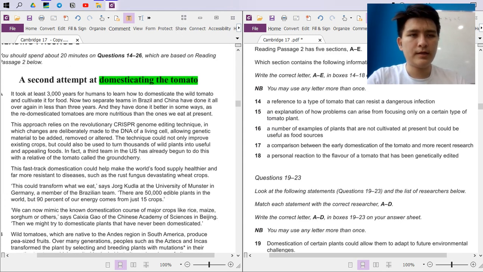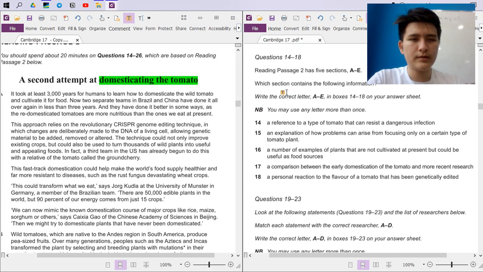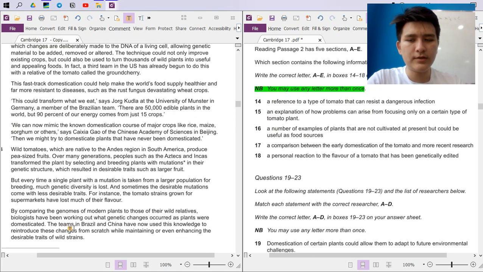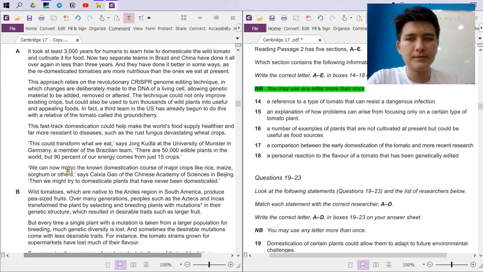Now I'm going to grab my highlighter and start highlighting the questions. It's important to pay attention to instructions. For example, NB, you may use any letter more than once. So this is a matching information question, I think, which means all these statements are located in every one of these sections.